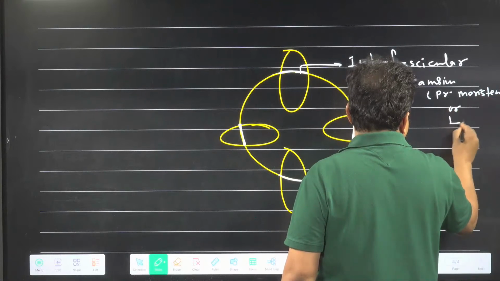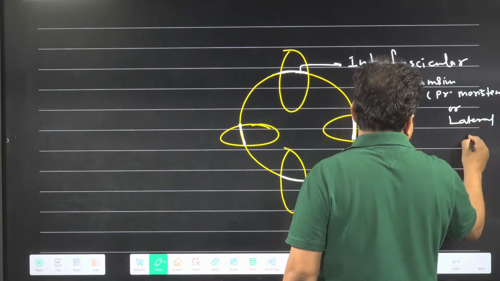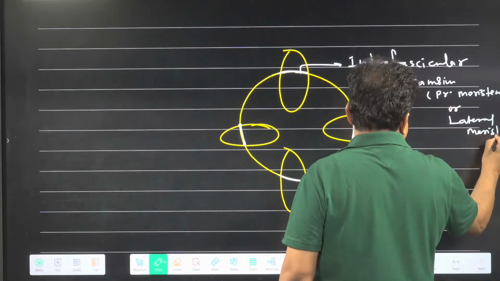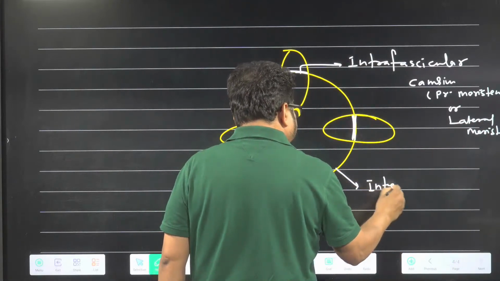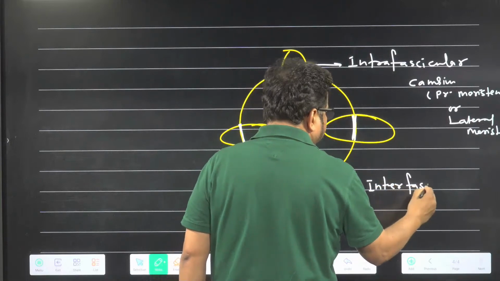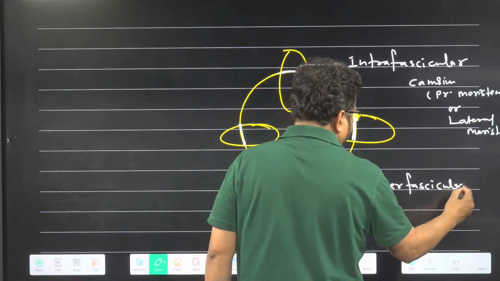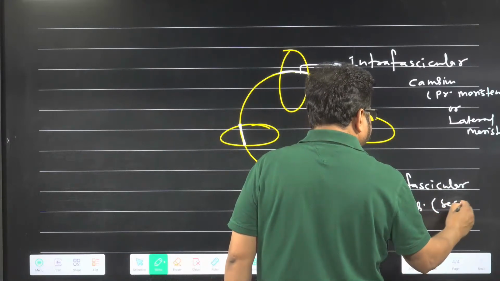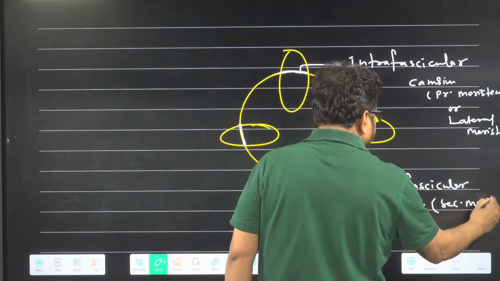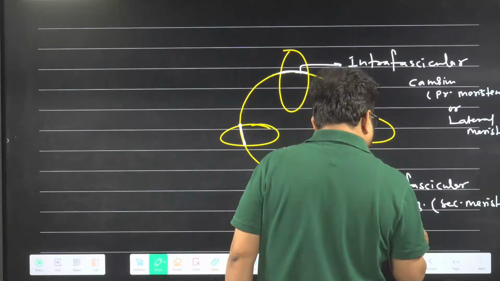Or the lower position is what? Lateral meristem. Here usually students have confusion, that's the reason I am giving clarity. It is interfascicular cambium. It is secondary meristem. It is also lateral meristem.